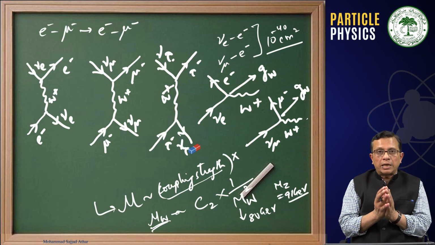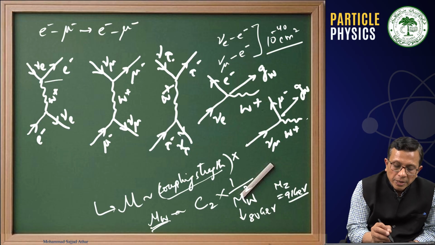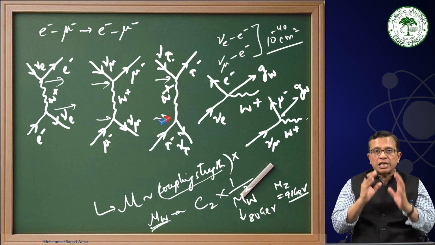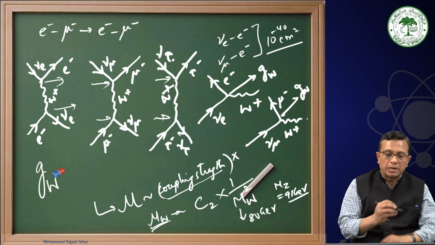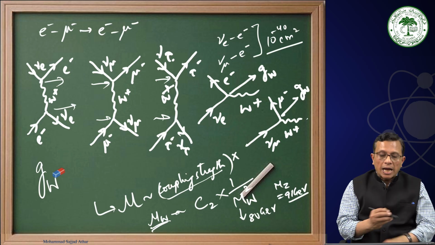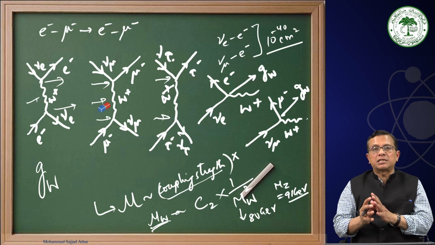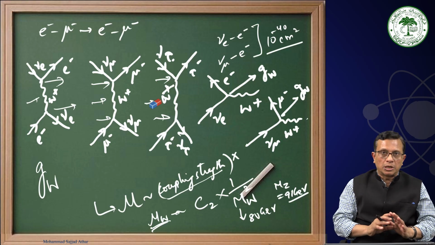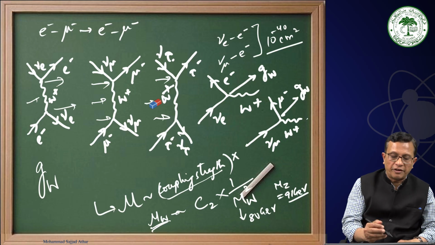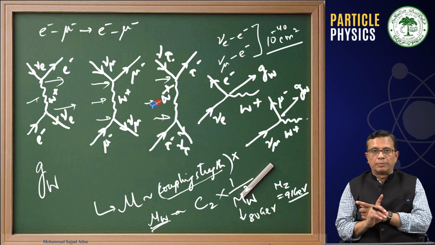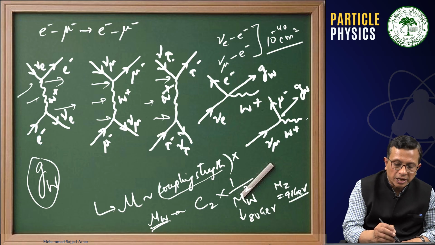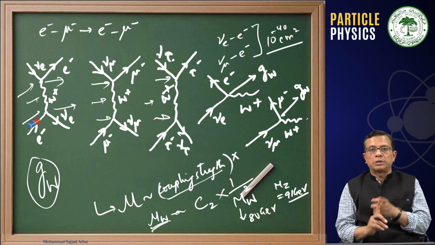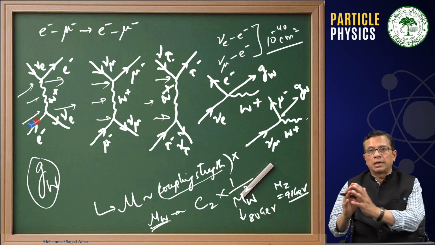What this universal lepton symmetry tells you is that the coupling strength here, here, here, and here, all 6 places, will be represented by G_W. And the propagator, since everywhere it is a W, will be proportional to 1 over m_W squared. Therefore, the propagator is proportional to 1 over m_W squared, and the coupling strength will be G_W at all 6 places. This is known as lepton universal symmetry.